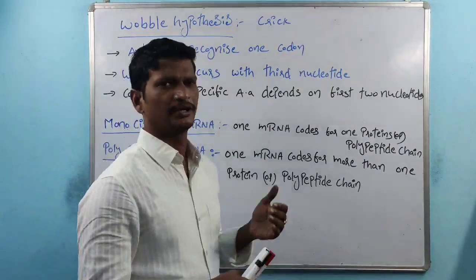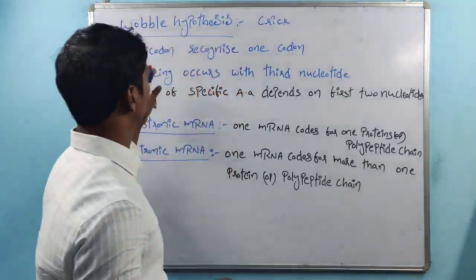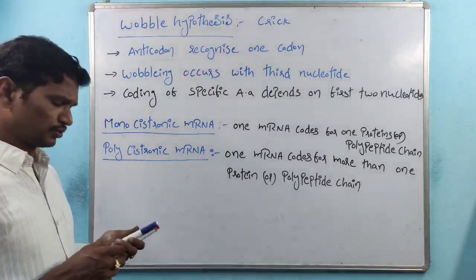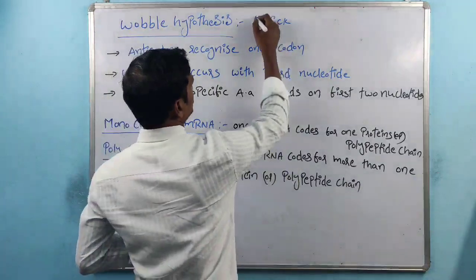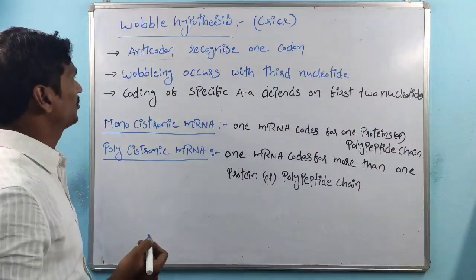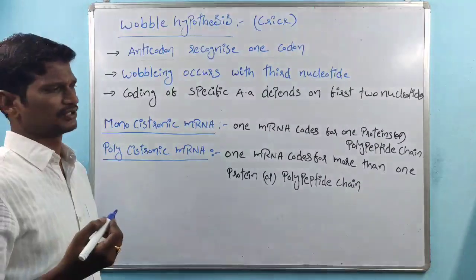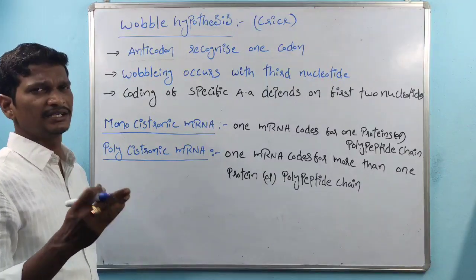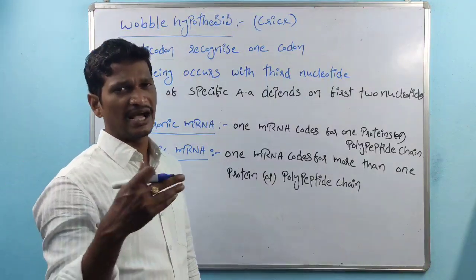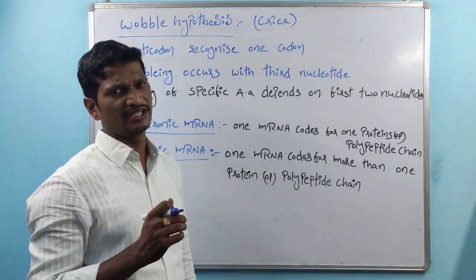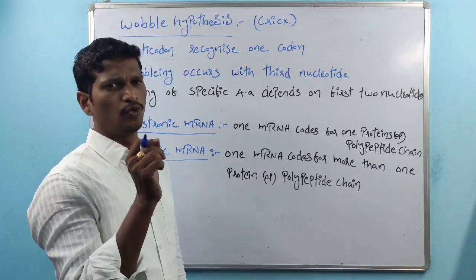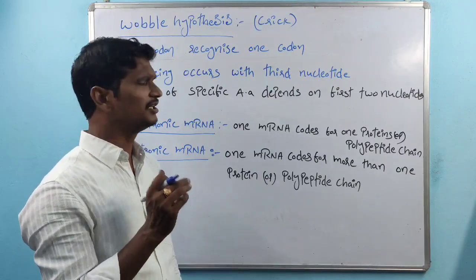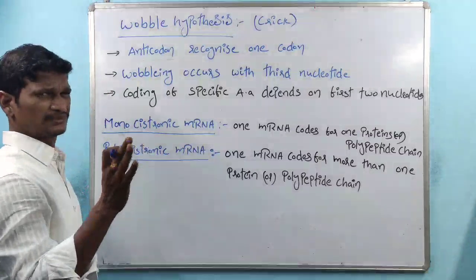Coming to the next topic regarding the genetic code, the concept is the wobble hypothesis. The wobble hypothesis was proposed by Crick. What is the wobble hypothesis? Remember, wobbling. Generally in English, wobble means moving unsteadily, right? There is a random change.